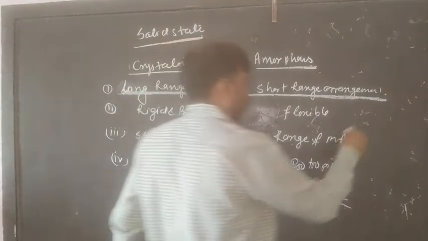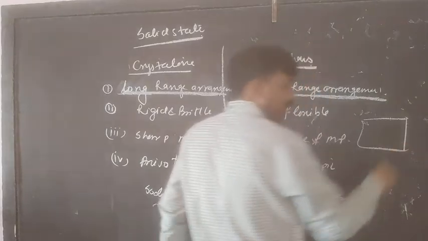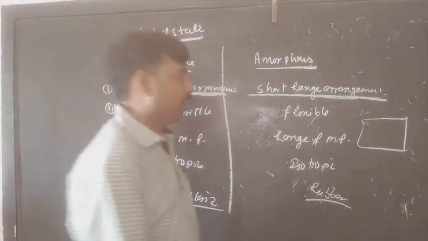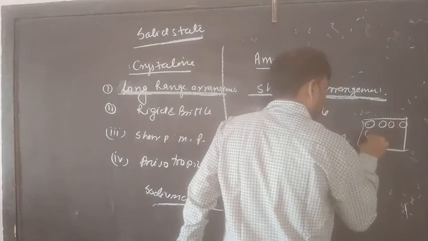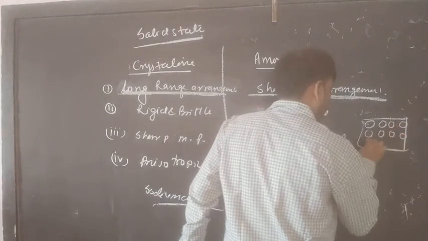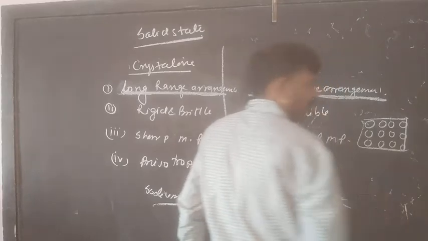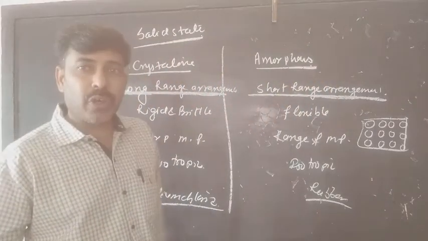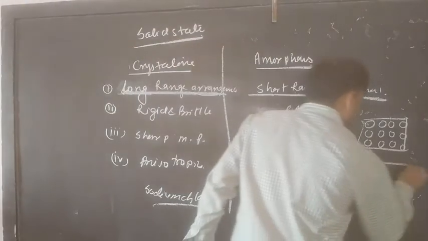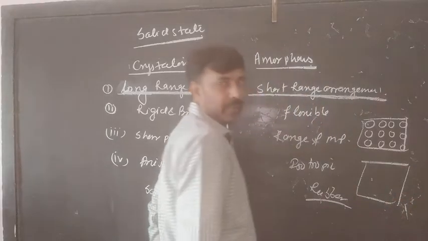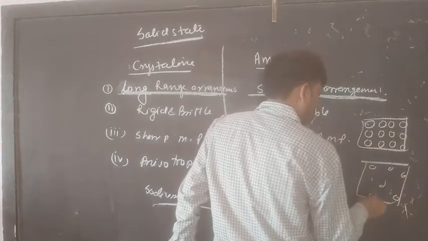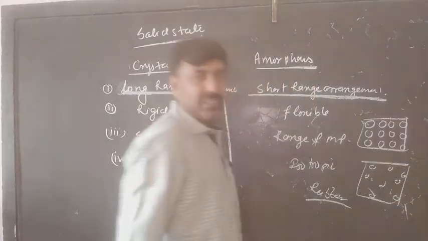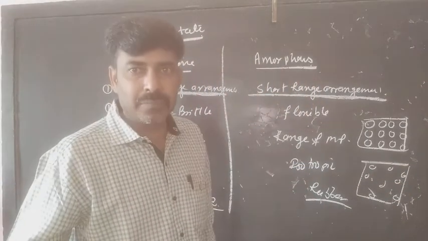If this is the crystalline system, the arrangement of the molecules is just like this, a proper arrangement. But in the amorphous system, the arrangement is not proper. The arrangement is somewhat like this, just scattered here and there.